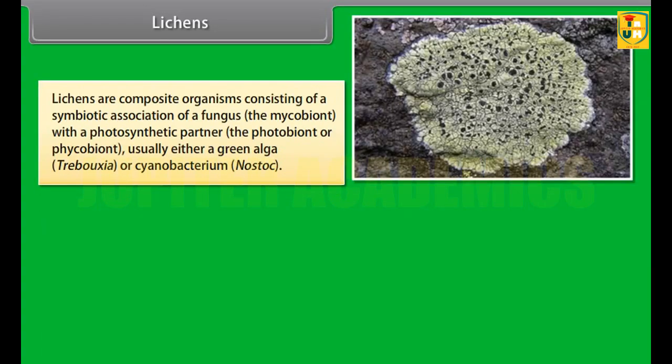Lichens are composite organisms consisting of a symbiotic association of a fungus, that is, the mycobiont, with a photosynthetic partner, that is, the photobiont or phycobiont, usually either a green alga, that is, Trebouxia, or a cyanobacterium, that is, Nostoc.